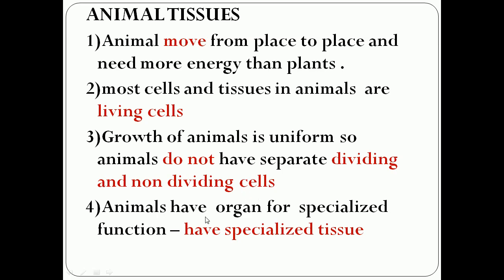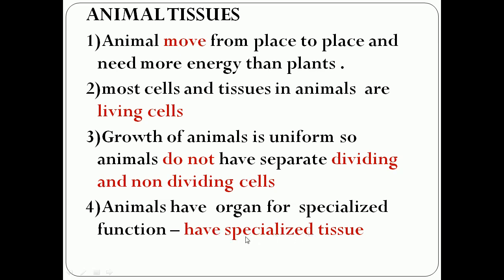Then animals have organs, which perform specialized functions. Animals have organs which perform different functions in our body, as we know. This organ is formed from a specialized tissue.